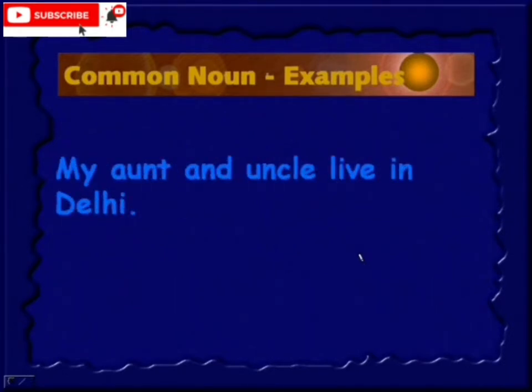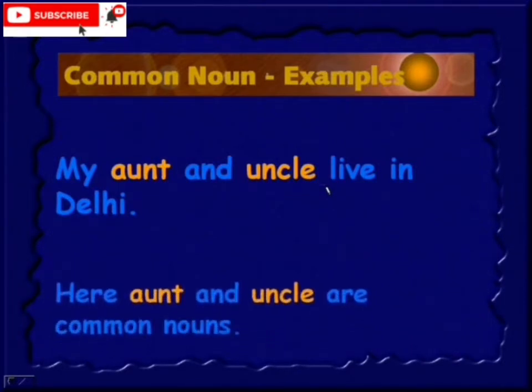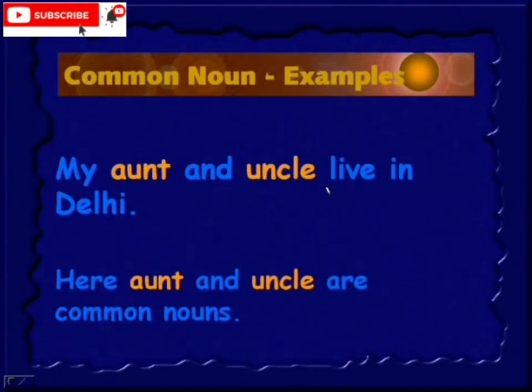My aunt and uncle live in Delhi. Can you find the common nouns here? So here we have two, aunt and uncle, because these are person names. This refers to a person. Therefore, they are common nouns.